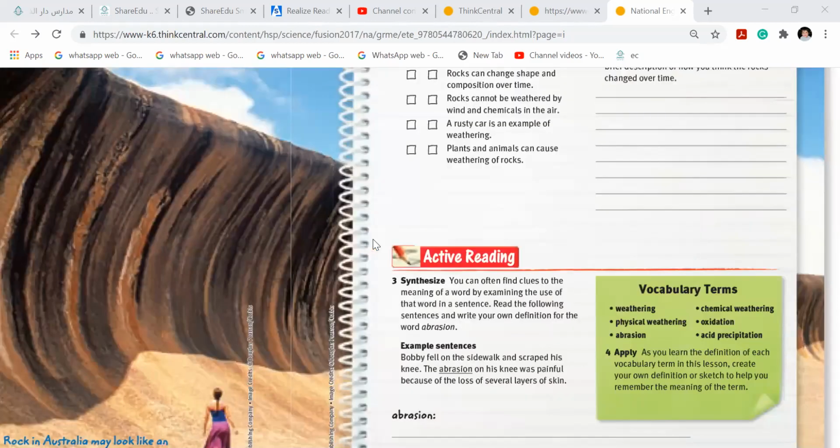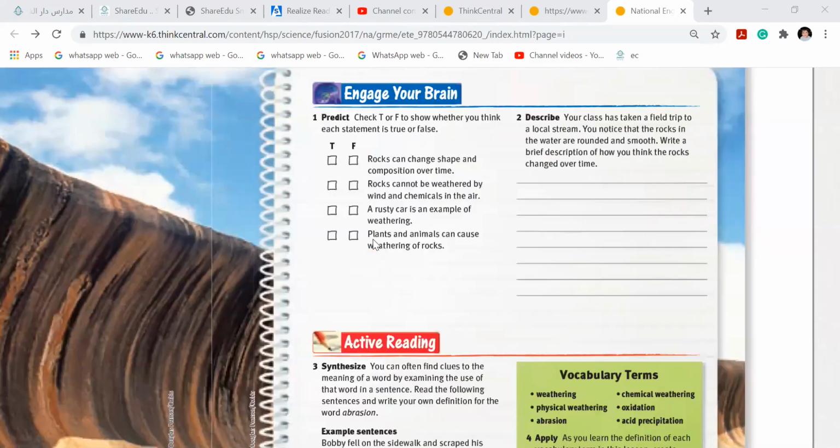Yes, okay, because it is breaking down. Plants and animals can cause weathering of rocks. True. How do plants cause weathering? Who will say? Yesterday I drew a plant and I told you how plants cause breaking of rocks. Judy or Noor, how do plants and animals cause weathering of rocks?